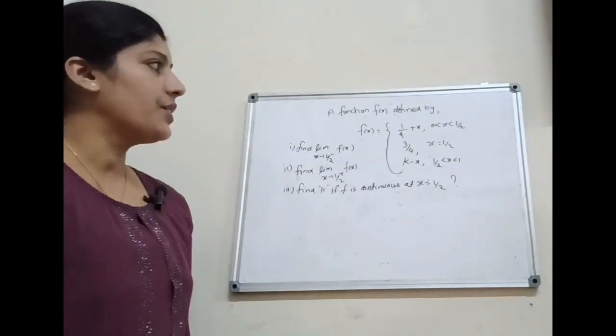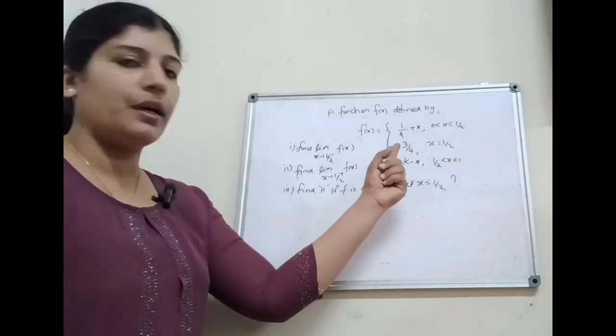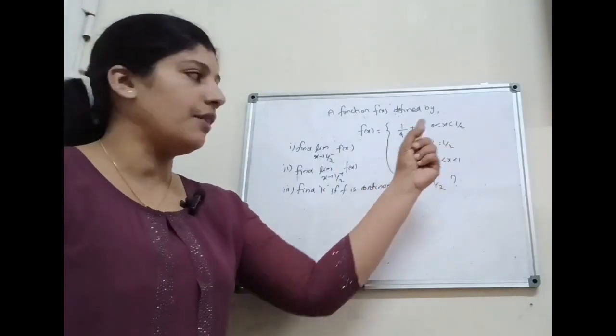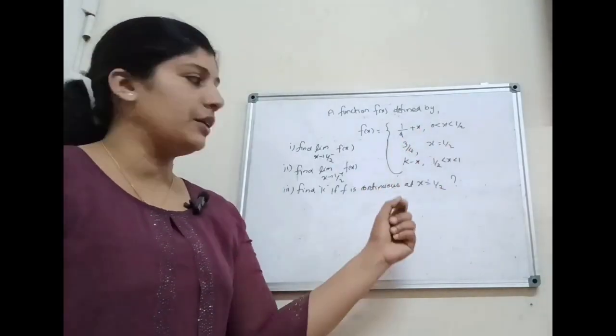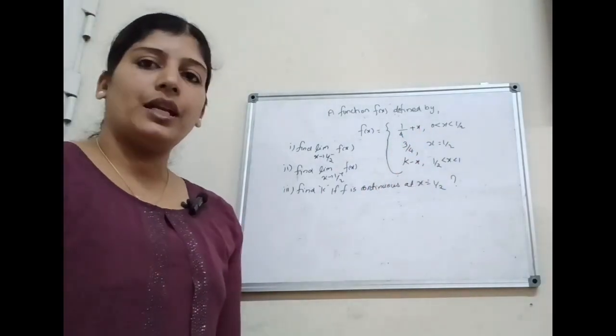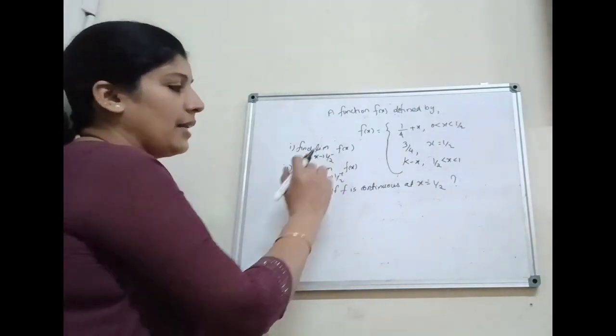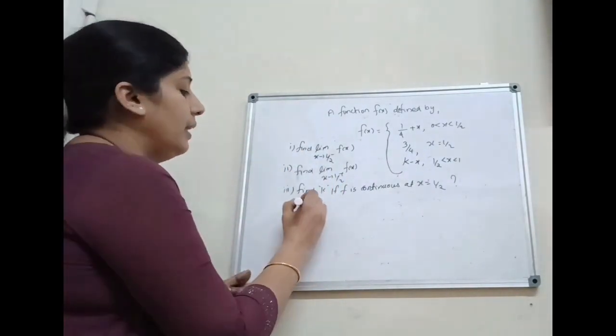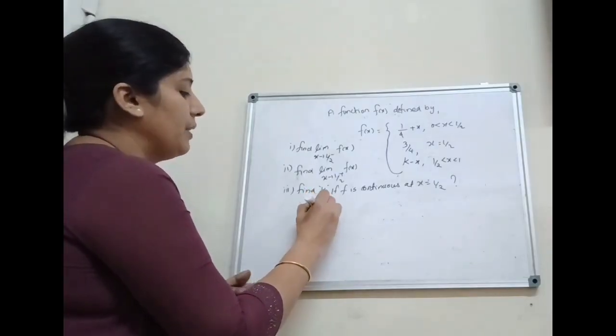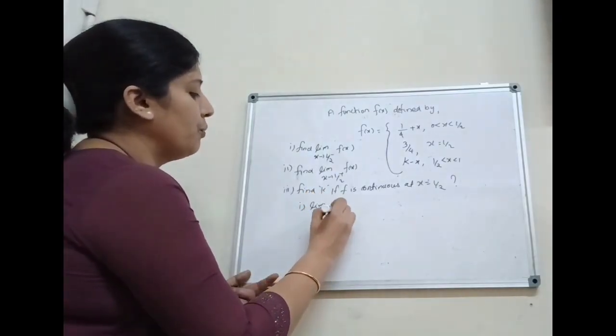Next question. A function f of x is defined by f of x equal to 1 by 4 plus x for 0 less than x less than 1 by 2, 3 by 4 for x equal to 1 by 2, then k minus x for 1 by 2 less than x less than 1. First we can find limit x tends to 1 by 2 minus f of x.